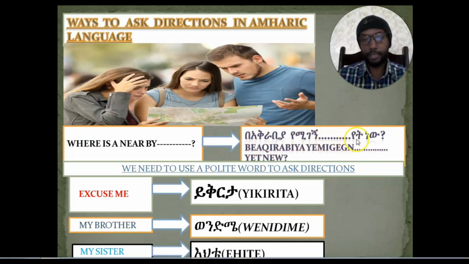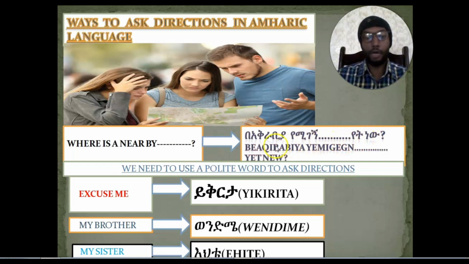Dash, yet no. Where is? Yet no means where is. This one is basic alphabet Ye, and this one is a subgroup of basic alphabet Ta, and it's called Yet. It means where. And this one is basic alphabet Na, and this one is a subgroup of basic alphabet Wa, and it's called No. It means it is. So, yet no means where it is.